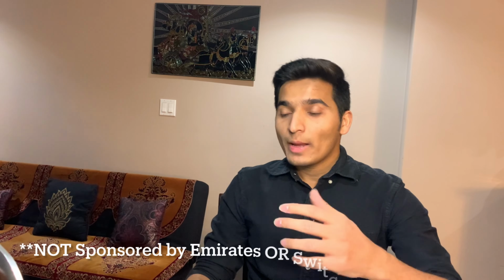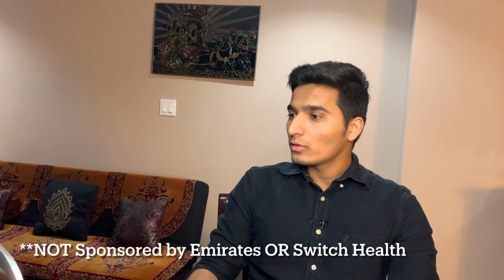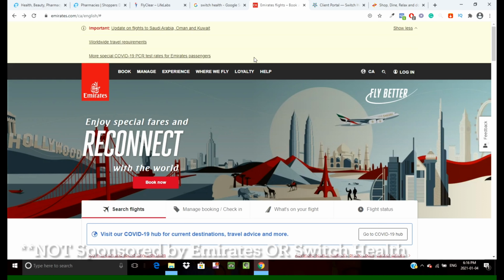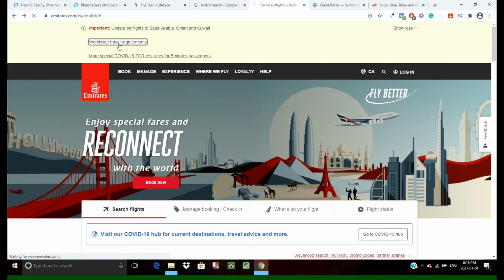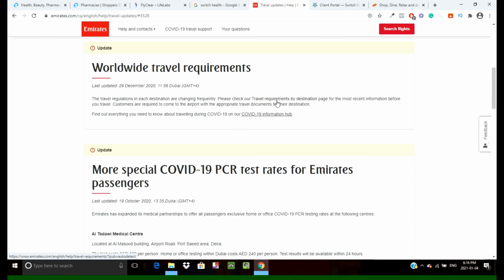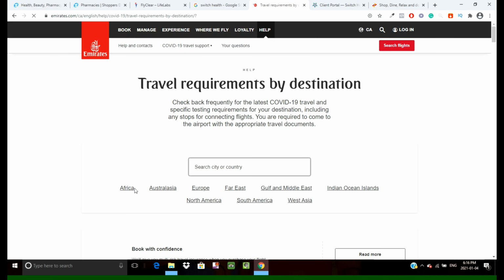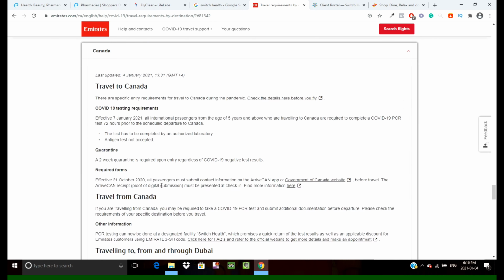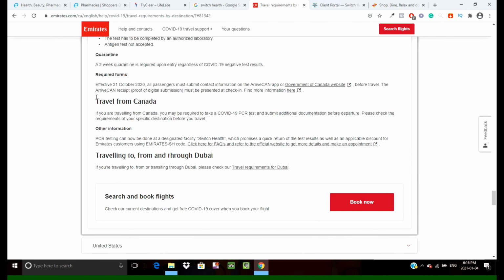So if you go to the Emirates website and look for the ticket, before you do that, just select here, it says worldwide travel requirements, and then the travel requirements by destination, and North America, Canada. If you see under this, the travel from Canada, you will see the details here.